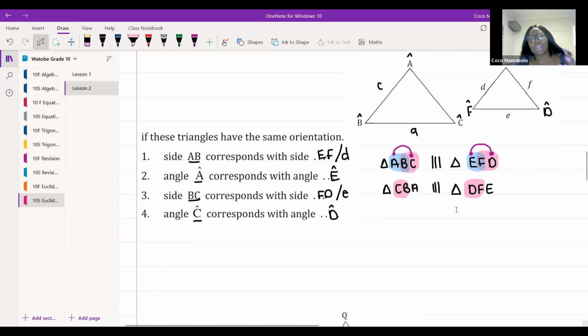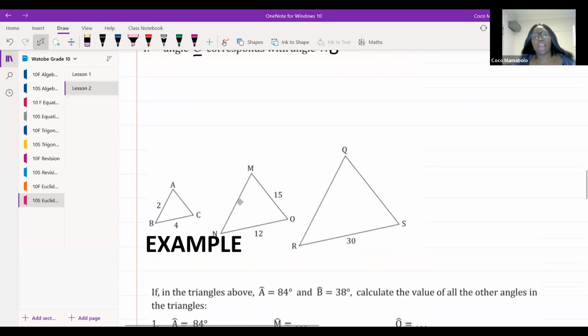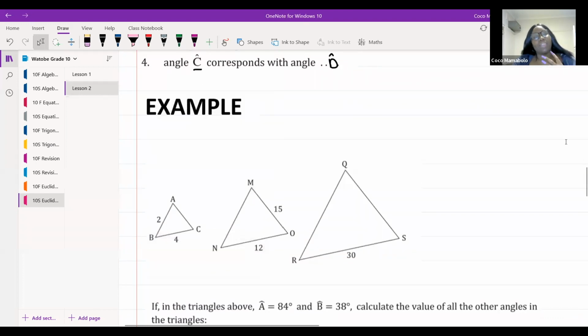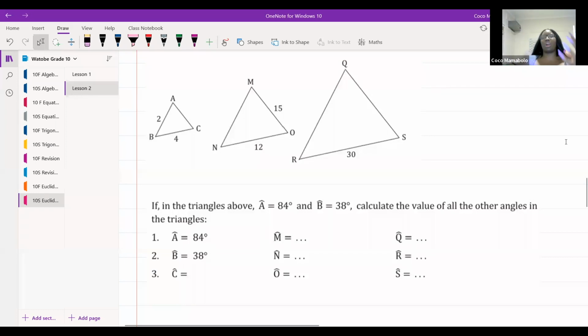All right, let's talk about these angles being in proportion as well as the angles being equal and the sides being in proportion. We're going to look at these triangles that they've given us over here. They're all in some proportion. We're going to answer these questions. It says, if in the triangles above, angle A is equal to 84 degrees, and B is equal to 38 degrees, calculate the value of all the other angles in the triangle. Now, obviously, we know that C is missing. But before we even get to C, I'm going to pull this triangle and map it in this order, A, B, C.